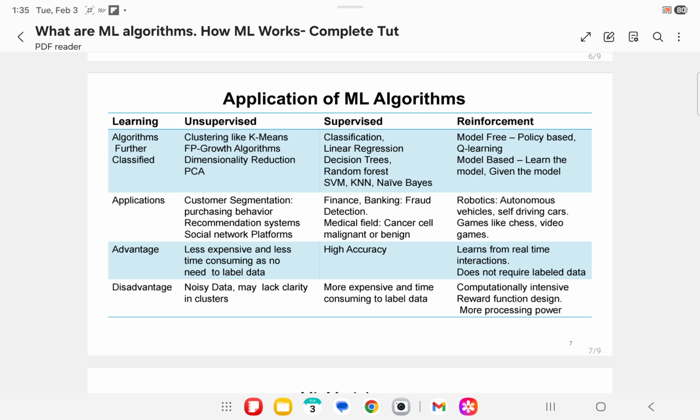Now coming to supervised learning, the types are classification, linear regression, decision trees, random forest, SVM, KNN (K nearest neighbors), and naive Bayes. What are the applications of supervised learning algorithms and its types? Logistic regression classifies email into categories like family, friends, social.